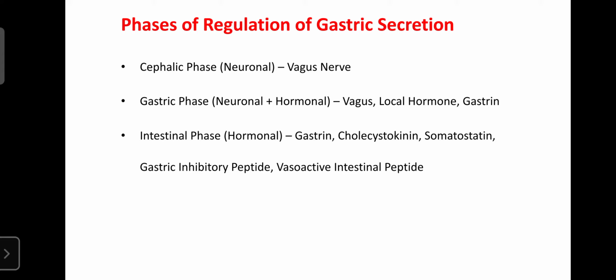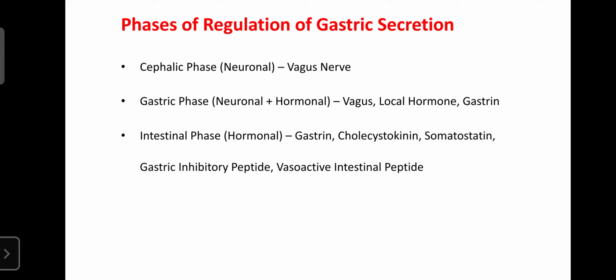The third one is the intestinal phase. It is a completely hormonal phase. The intestine also controls the secretions from the gastric gland, or gastric secretion, with the help of gastrin, cholecystokinin, somatostatin, gastric inhibitory peptide, and vasoactive intestinal peptide. These are the various hormones that are secreted from our duodenum, our intestinal glands.